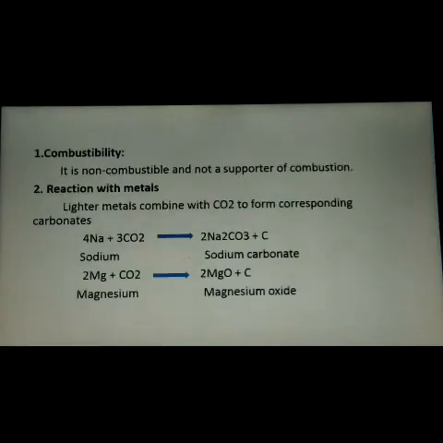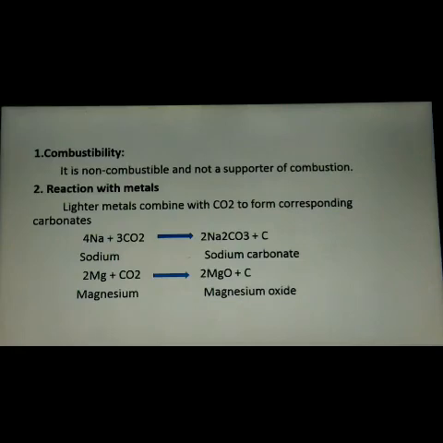The first one is combustibility. It is non-combustible and not a supporter of combustion. The second property is reaction with the metals. Lighter metals like sodium, potassium, calcium combine with CO2 to form their corresponding carbonates, while magnesium gives its oxide and carbon.